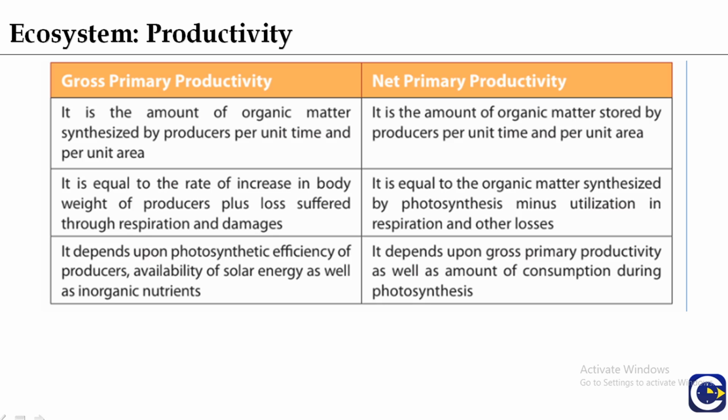So what is gross primary productivity? It is the amount of organic matter synthesized by producer per unit time and per unit area. In terms of a tree, the gross primary productivity is the total amount of sugar that is produced by photosynthesis per unit time or per unit area. And net primary productivity is the amount of organic matter stored by producer per unit time and per unit area. So it means gross primary productivity minus respiration losses